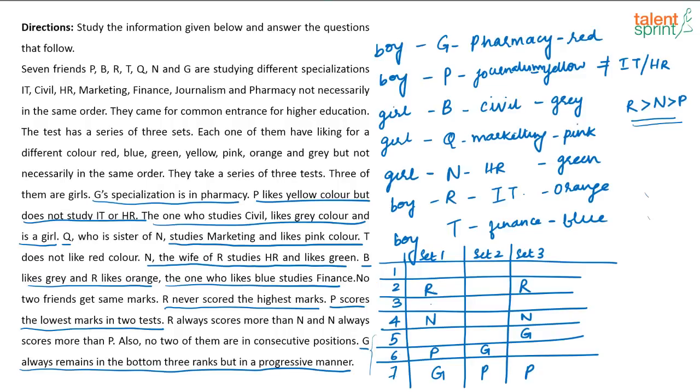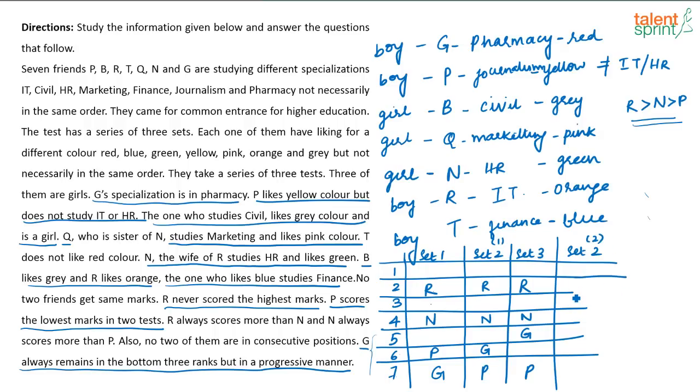This is the case with set 3. Now, let us try to fix set 2. Now, in set 2, there are more possibilities. How does that happen? See, first possibility is this is R. Okay. Possibility 1 for set 2. This can be R and this can be N. Now, there is another possibility for set 2. What is the other possibility?